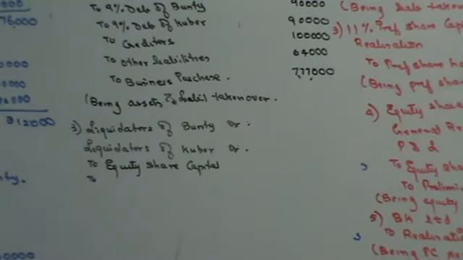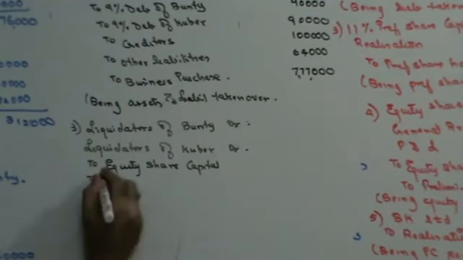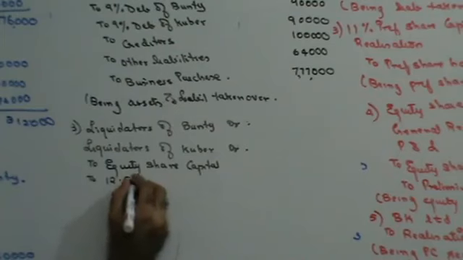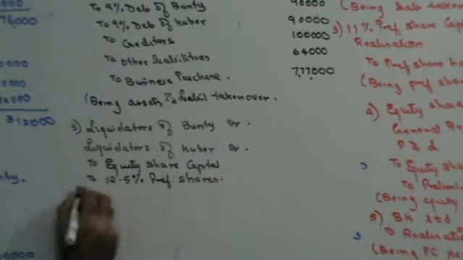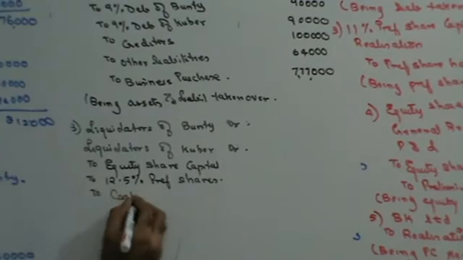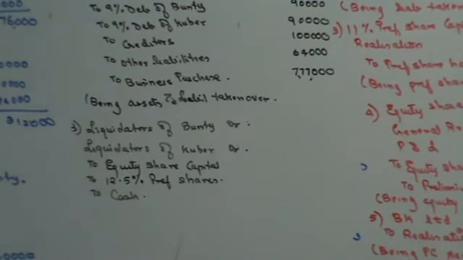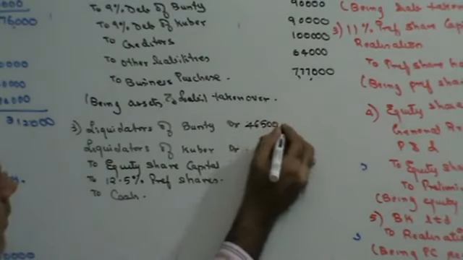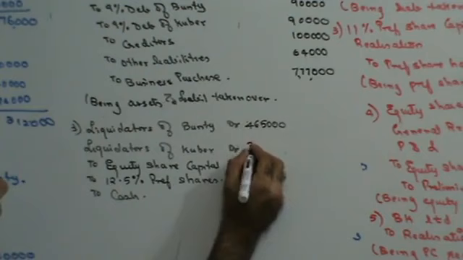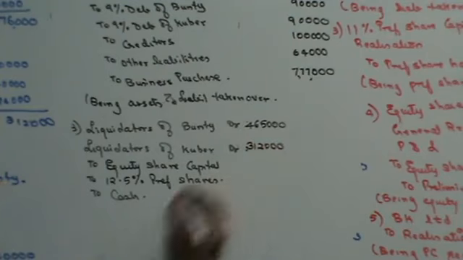You are giving them preference shares, 12.5% preference shares, to Bunty and Kuber. And you are also giving them cash. Right? Liquidators of Bunty are 4,65,000. Liquidators of Kuber are 3,12,000.